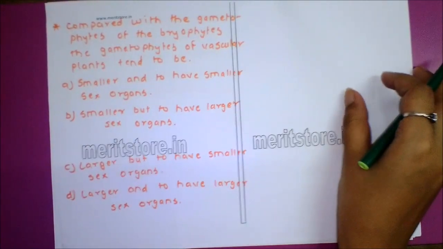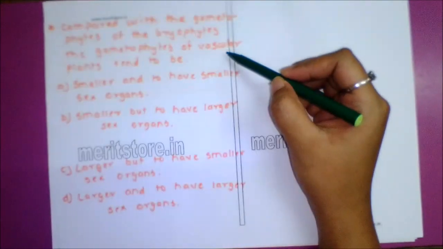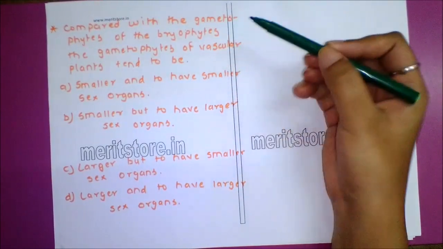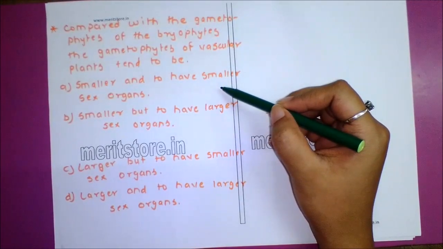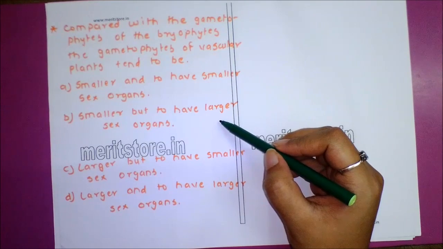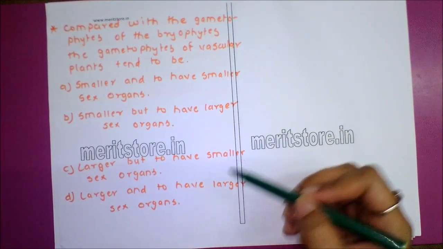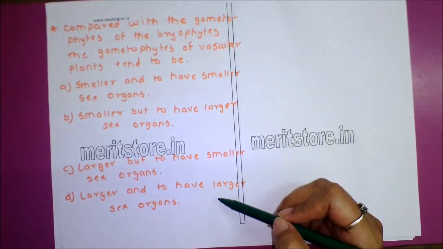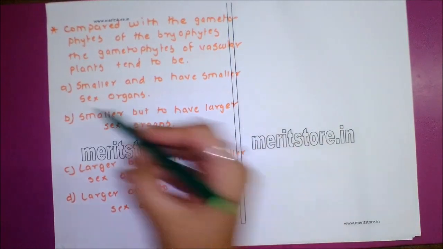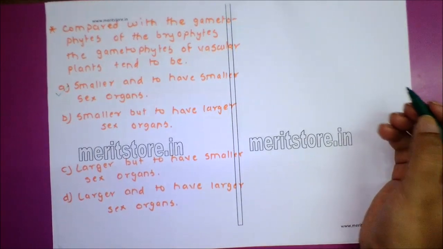Question. Compared with the gametophytes of the bryophytes, the gametophytes of vascular plants tend to be option A, smaller and to have smaller sex organs. Option B, smaller but to have larger sex organs. Option C, larger but to have smaller sex organs. Option D, larger and to have larger sex organs. Answer is option A, smaller and to have smaller sex organs.